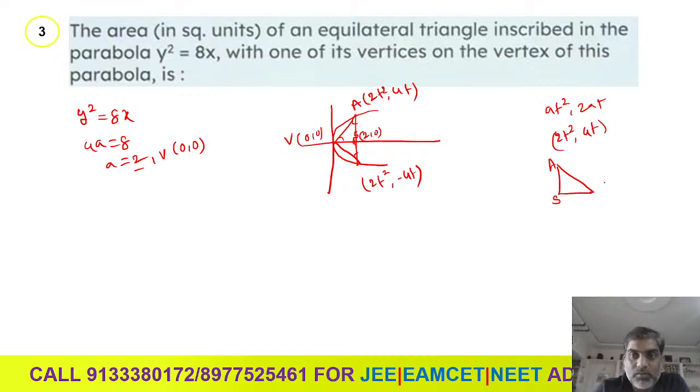Okay, now A and V. Here SV and SA. What is SA here? SA is 2t square, sir. 2t square of 4t. Okay. Now let us see this.